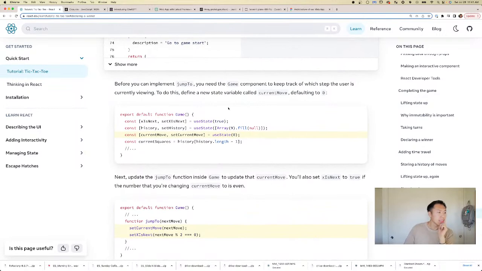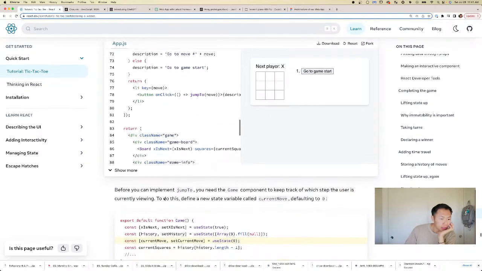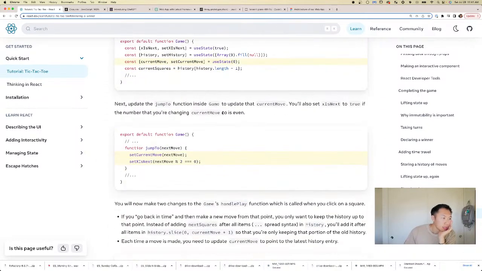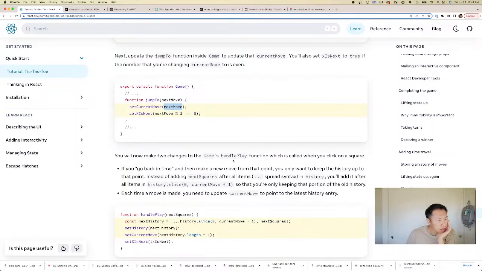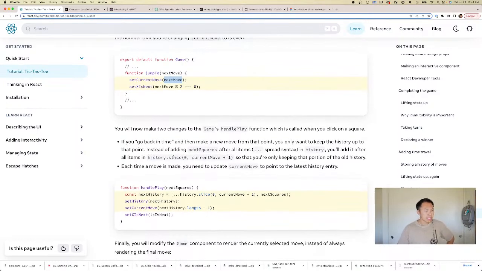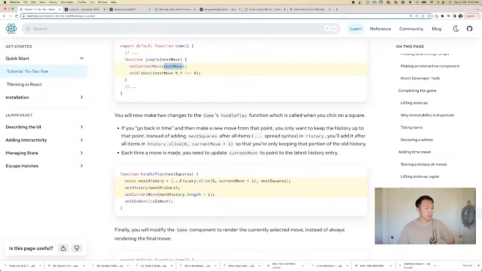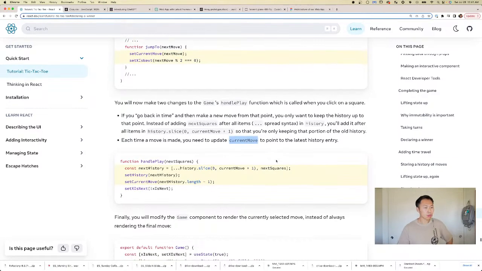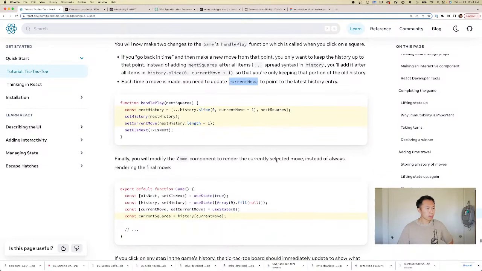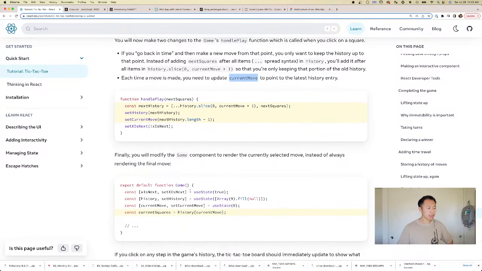Okay, so they're saying that to update the jump to method, we need to create a new state variable called current move, and that's 0. We're gonna update the jump to, so we're gonna say the current move is the next move. All right, that's fair. Now you'll make 2 game changes to the handle play function. If you go back in time and make a new move from that point, you only want to keep the history up to that point. So you want to slice it. After each move is made, you need to update current move to the last point in the history index. Finally, you will modify the game component to render the currently selected move